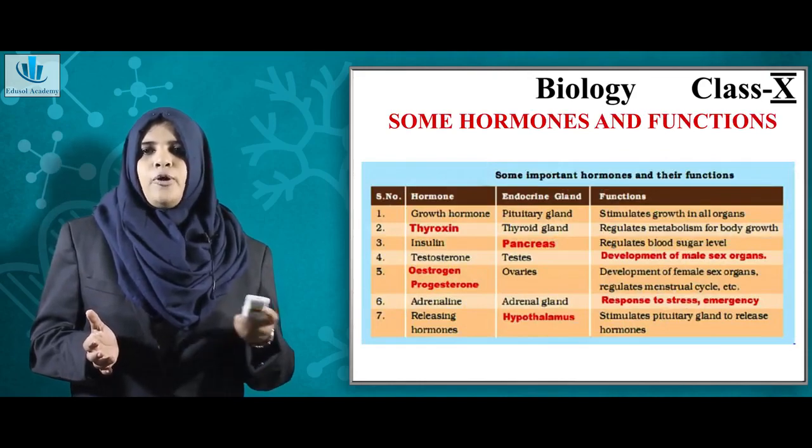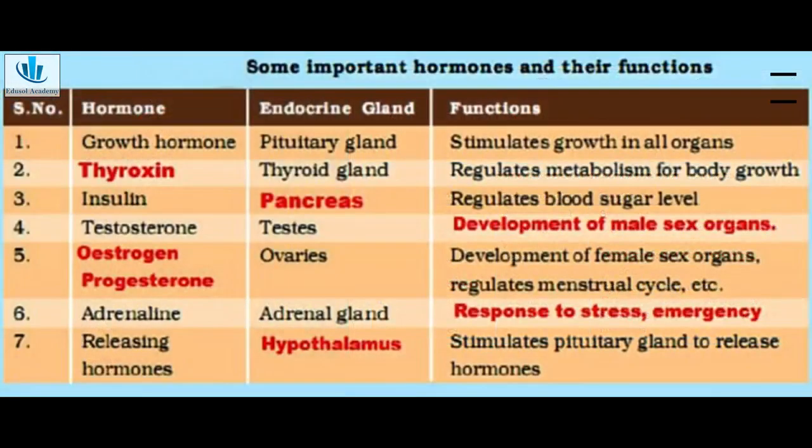So these are the important hormones. The growth hormone secreted by the pituitary gland stimulates growth of organs. Thyroxine secreted by the thyroid gland regulates metabolism for body growth. Insulin is secreted by the pancreas and regulates the blood sugar level.